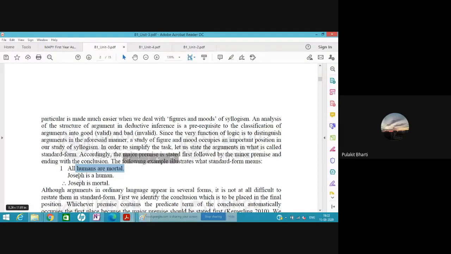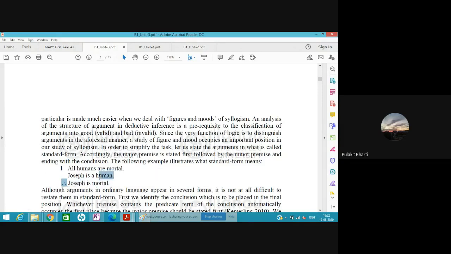These are both premises, and as I said, one of them is the major premise because here the major term is occurring, and the second is the minor premise where the minor term is occurring, and then finally we are proving that the minor is major. Joseph is mortal.